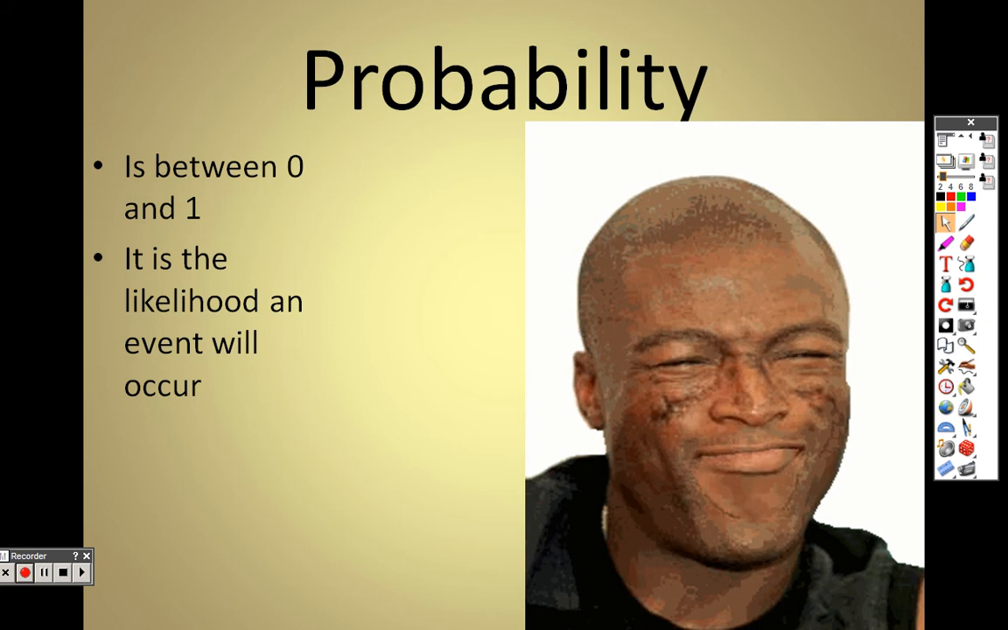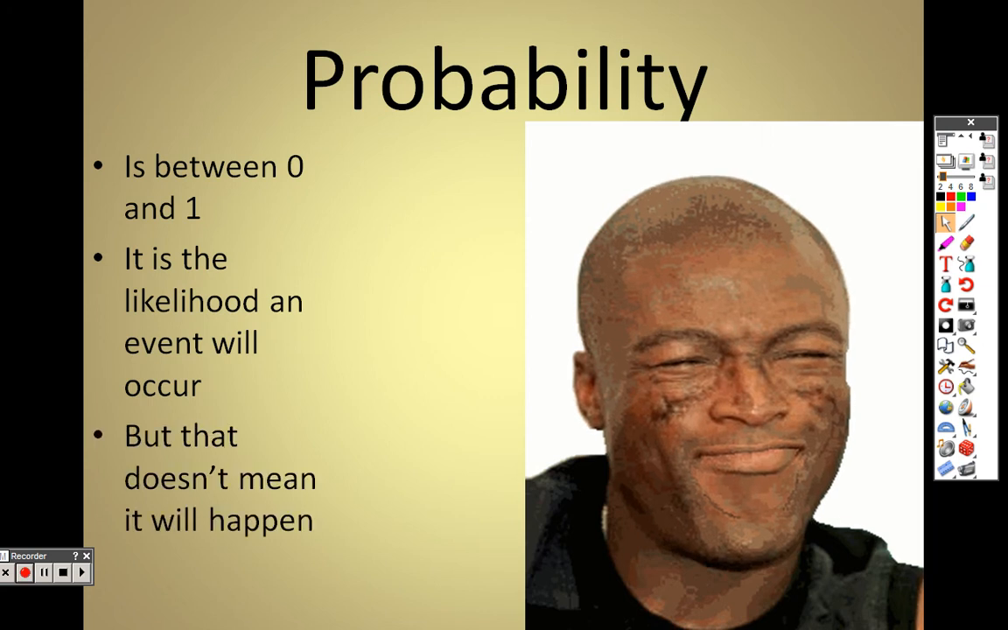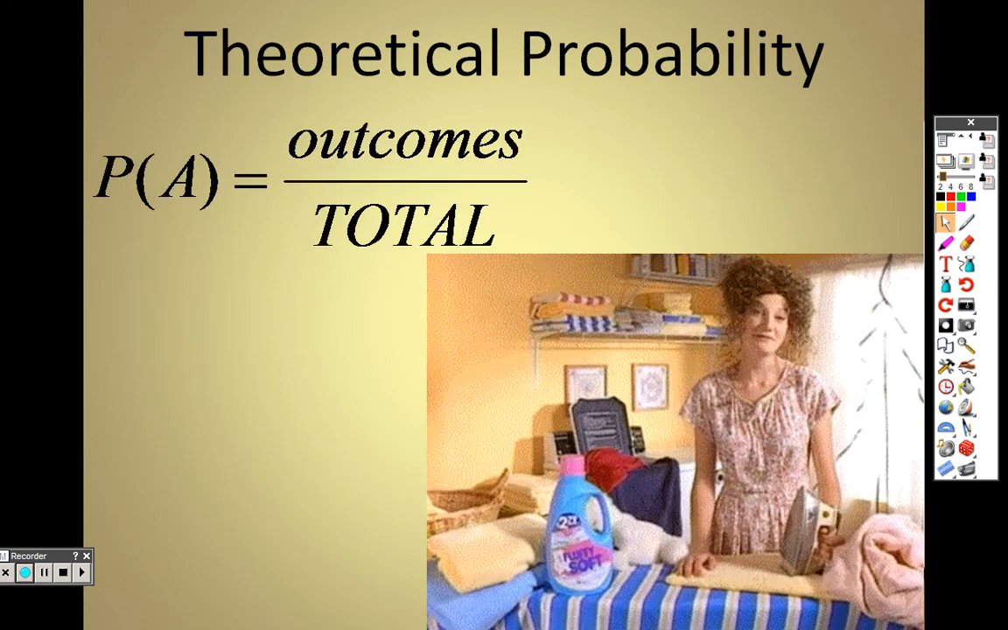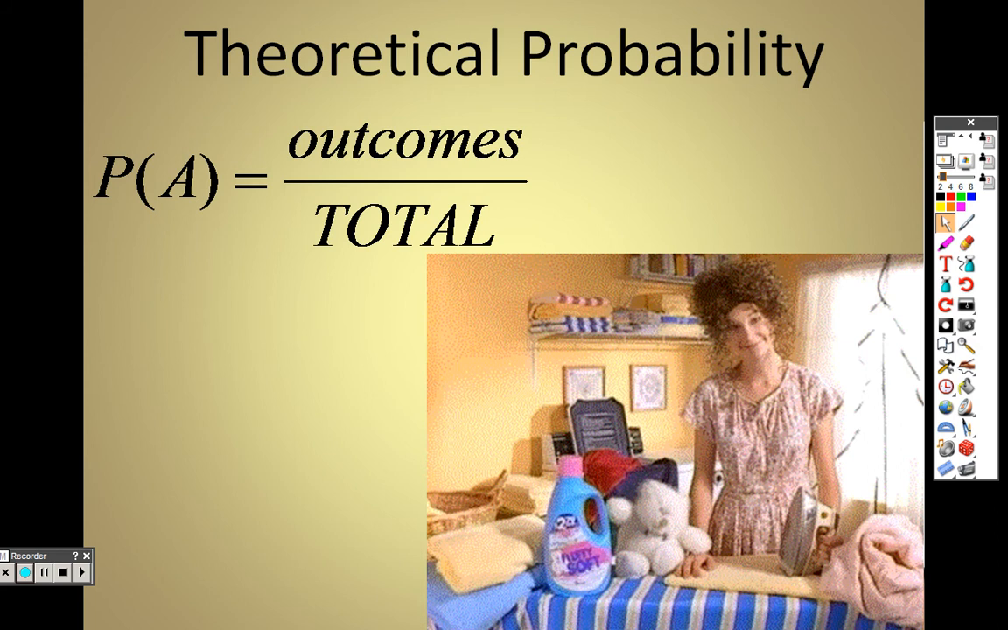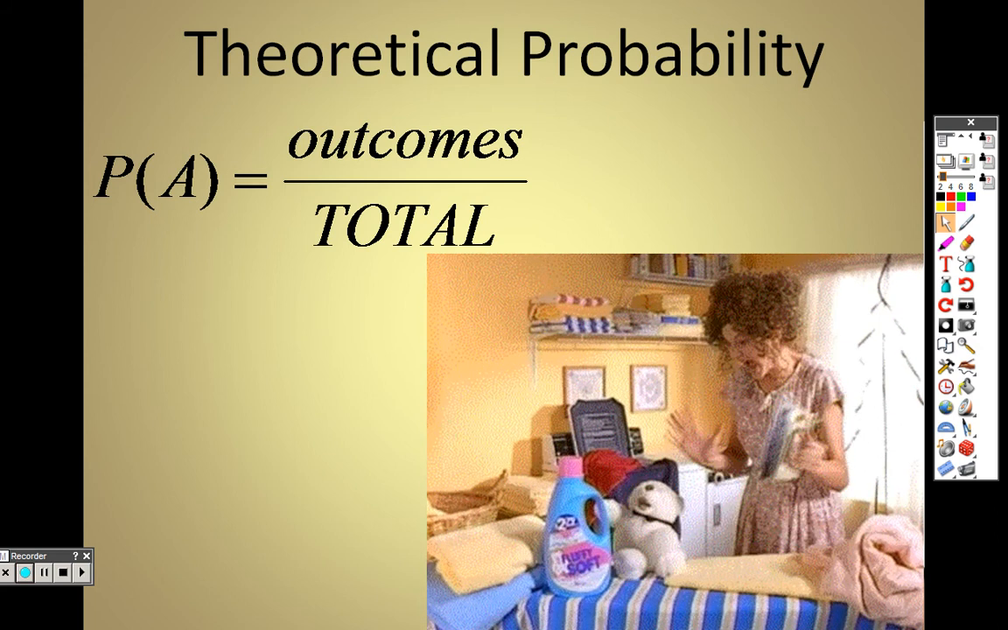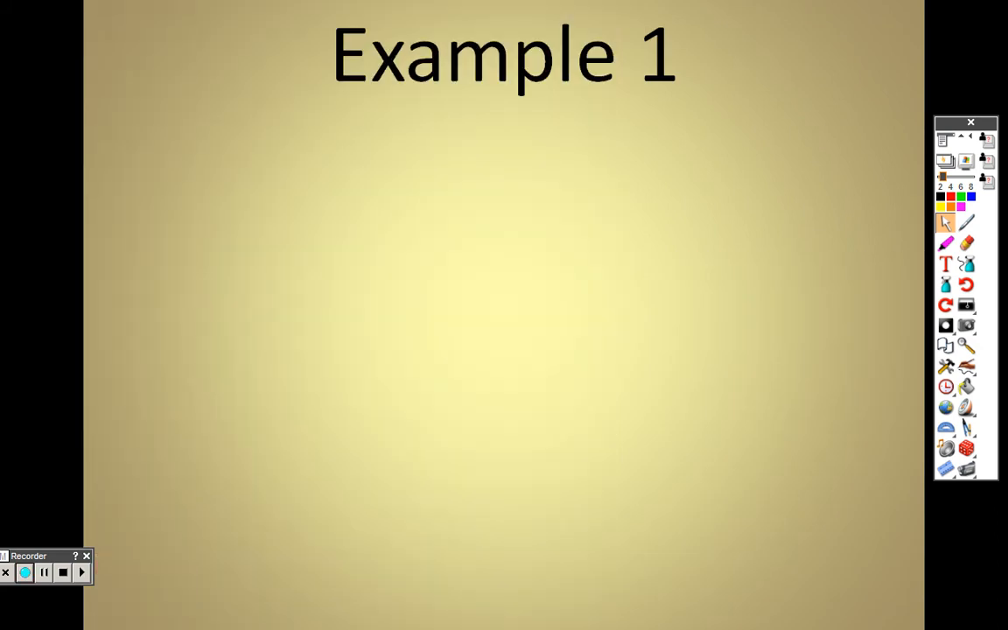Probability is also what's likely to occur and what is likely to happen. That is very important for you to keep in mind when we are going over this stuff. It doesn't mean that it will happen, it's what is supposed to happen, what's likely to happen. So theoretical probability is the outcomes over the totals. Whatever the outcome is over whatever the total is.